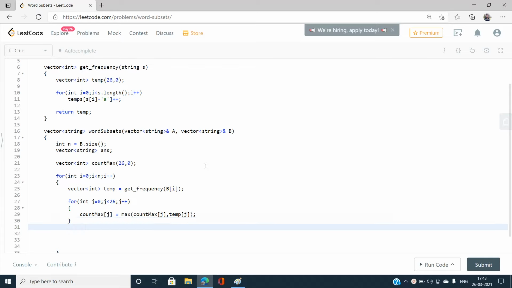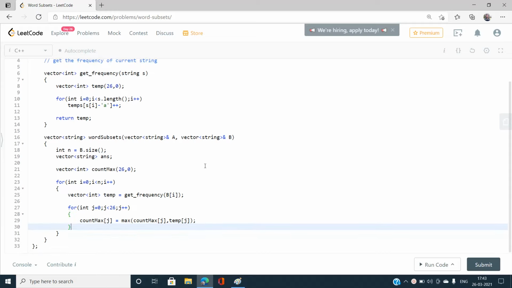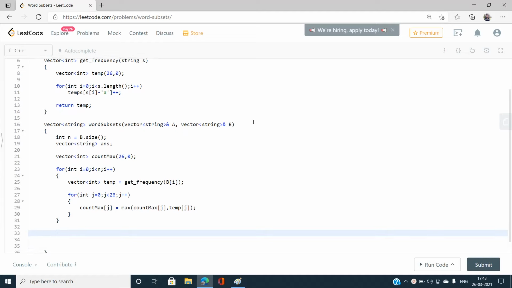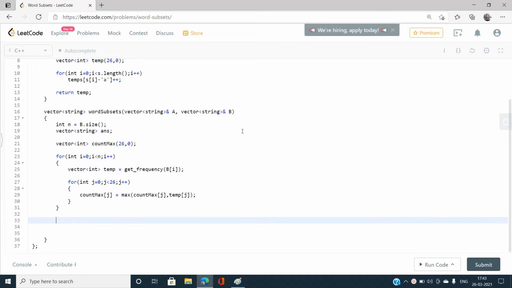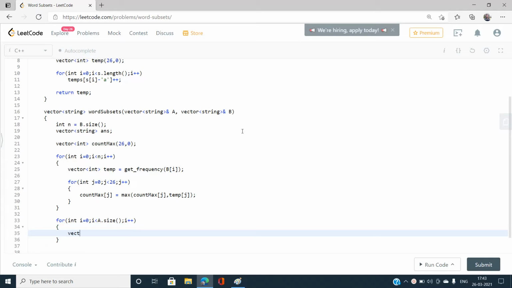Okay, so if this is done, what I need to check is whether the current string s1 can be our universal string or not. So okay, let's iterate and check it out: i less than a.size and i plus plus. I need to have a frequency vector also for my current string s1.